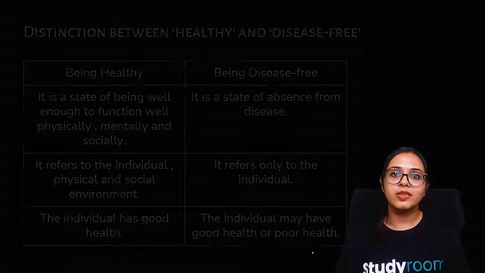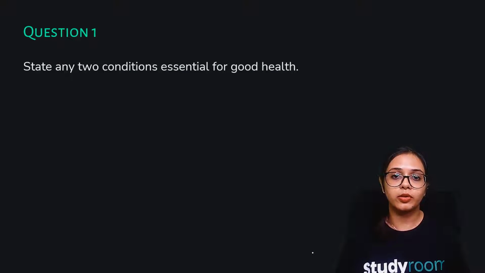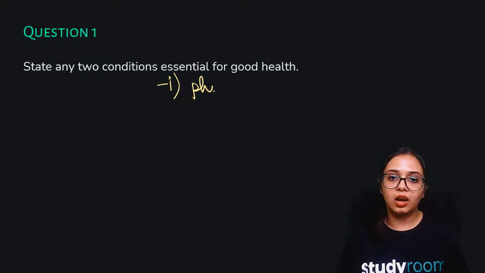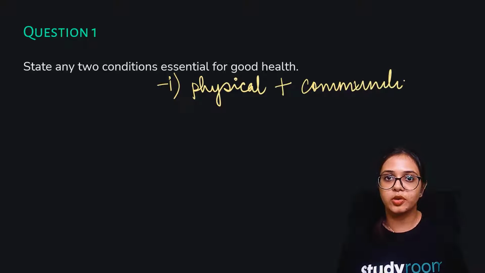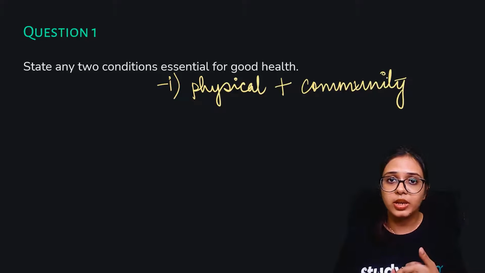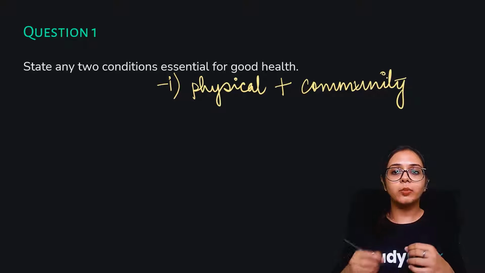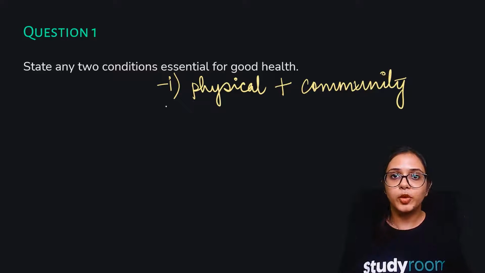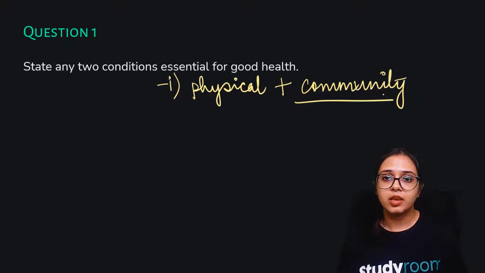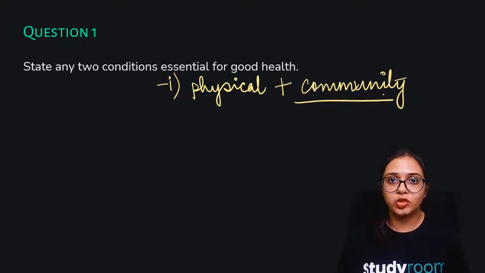State any two conditions essential for good health. So you know that for having good health, your physical well-being, your physical hygiene, plus your community hygiene, how things are there in a community, whether there is a proper garbage disposal or not, whether you have access to clean drinking water or not, whether the people in your community are taking care of themselves, maybe they have not fallen into an infectious disease.